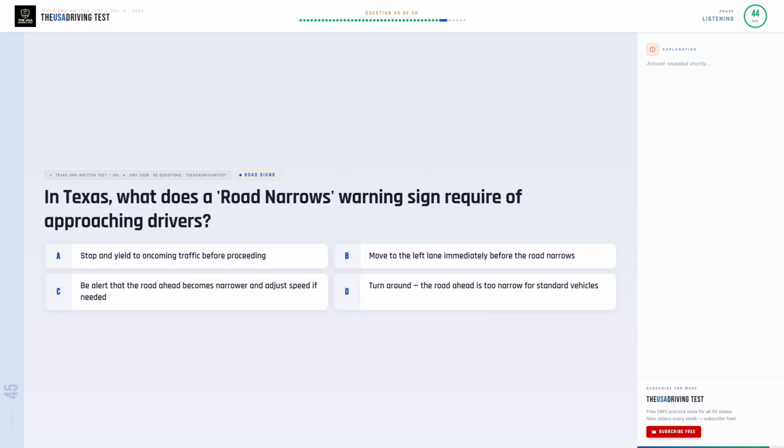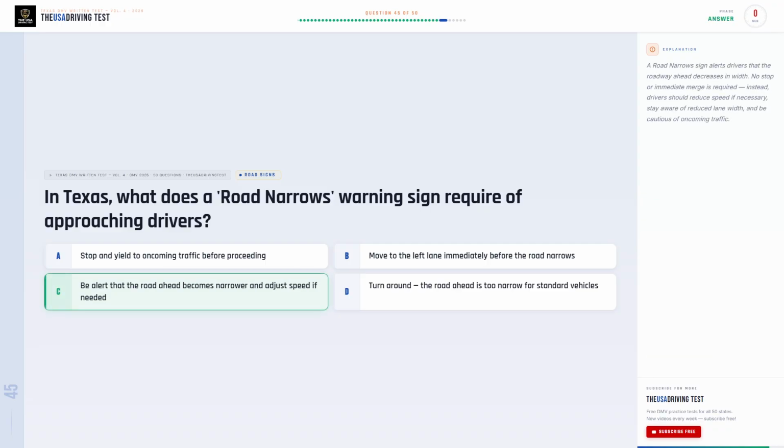In Texas, what does a road narrows warning sign require of approaching drivers? Option A. Stop and yield to oncoming traffic before proceeding. Option B. Move to the left lane immediately before the road narrows. Option C. Be alert that the road ahead becomes narrower and adjust speed if needed. Option D. Turn around, the road ahead is too narrow for standard vehicles.